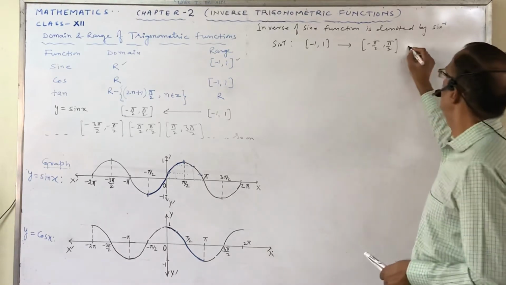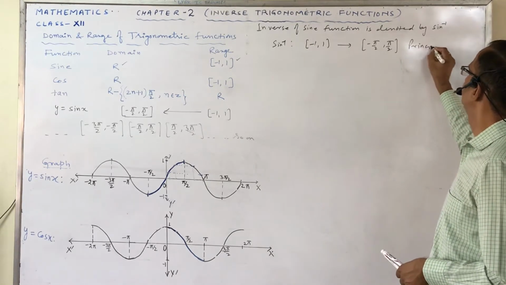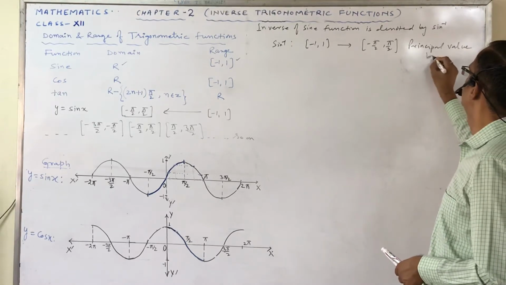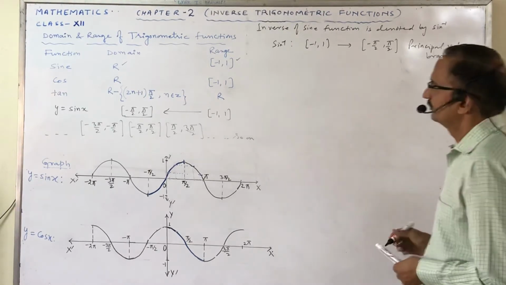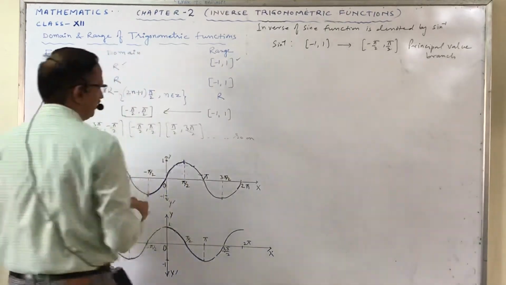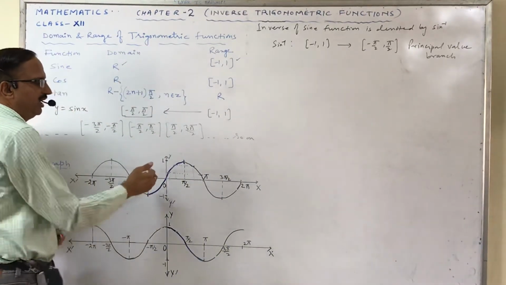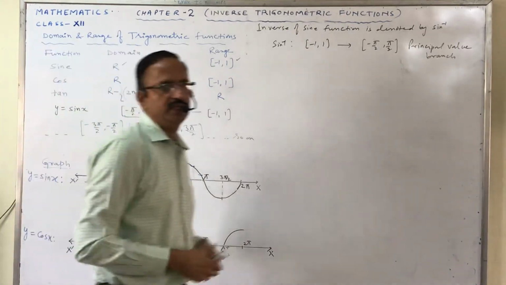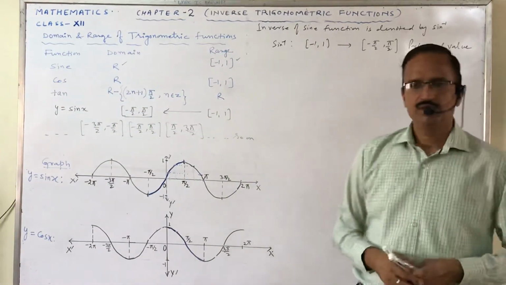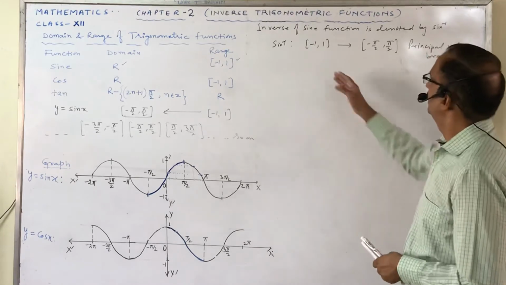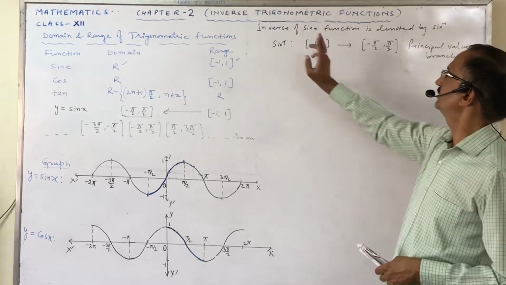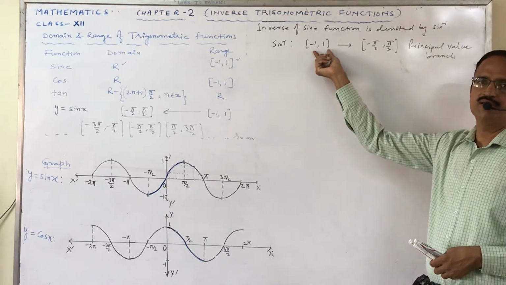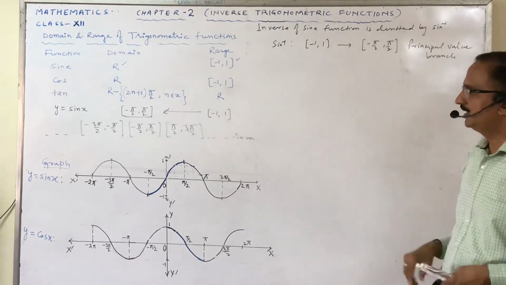This is called the principal value branch. This is the branch which is nearest to the origin and symmetric about the origin. So this is the principal branch. So we can say that this sin inverse is defined for [-1, 1], meaning this is the domain and this is the range.